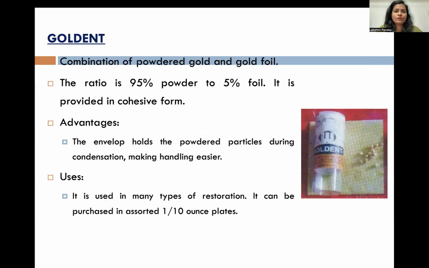Goldent is another form of gold. It is a combination of powdered gold and gold foil. The ratio is 95% powder, 5% foil. It is provided in cohesive form. Advantages: the envelope holds the powdered particles during condensation, making handling easier. Uses: it is used in many types of restoration. It can be purchased in assorted 1/10 ounce plates.